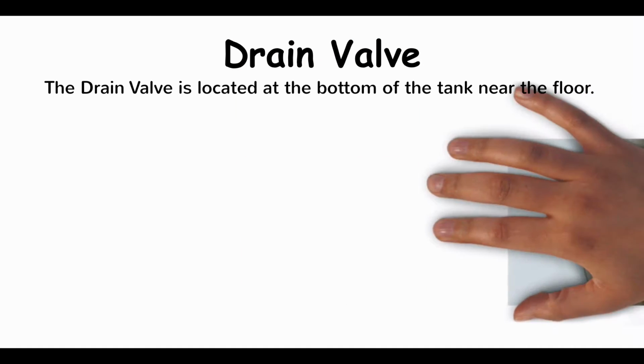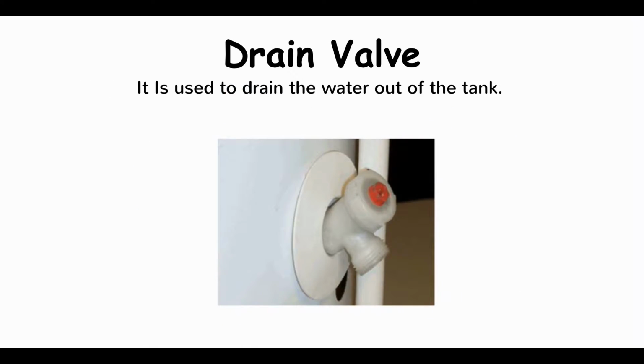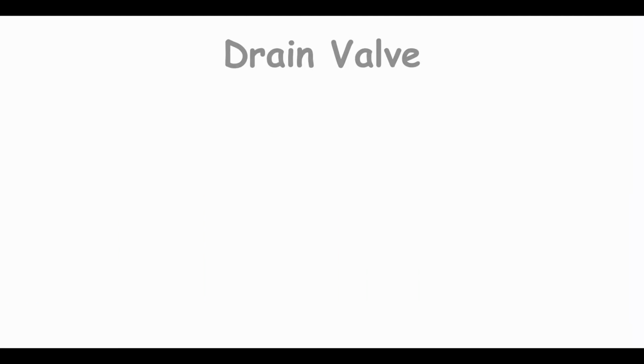Drain valve. The drain valve is located at the bottom of the tank near the floor. It is used to drain the water out of the tank. It can be a source of water leaks.